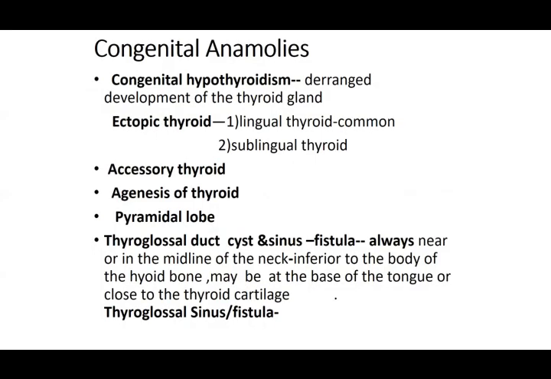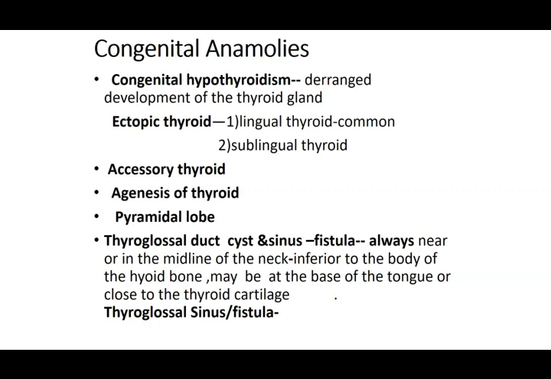Then you have a thyroglossal duct cyst, sinus, or fistula, always in the midline of the neck, inferior to the body of the hyoid bone, and maybe at the base of the tongue, because this is at the level where you have your thyroglossal duct. This can become a swelling, where a small part does not finish off and becomes cystic, or it can become inflamed. It can have a communication on one side, or it can link the inside of the pharynx to the outside, passing through the neck and having an opening outside. A fistula is something that has open ends at both sides.